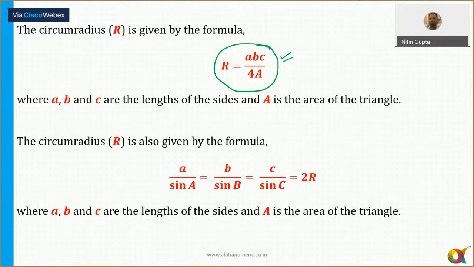Next, also the circumradius of any triangle, it is also given by the sine rule. That is A by sine A, which is equal to B upon sine B, which is equal to C upon sine C, which is always equal to 2R. So A by sine A is equal to B by sine B, which is equal to C upon sine C, and that length will be always equal to twice of radius here. Okay.